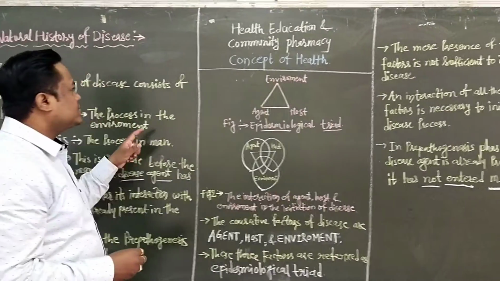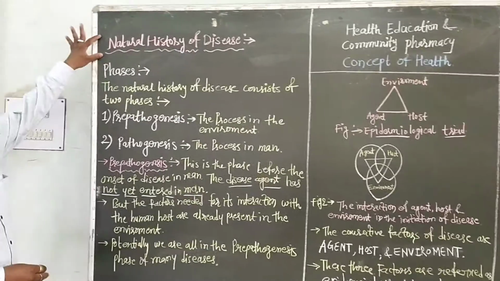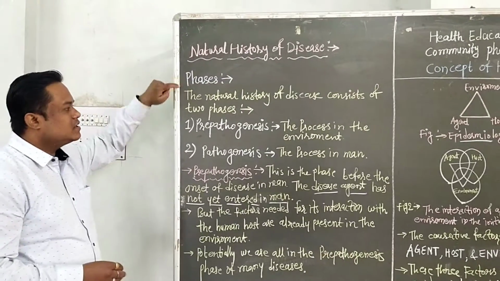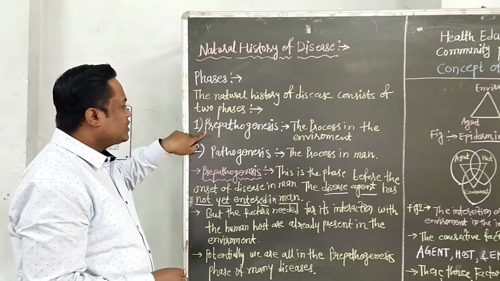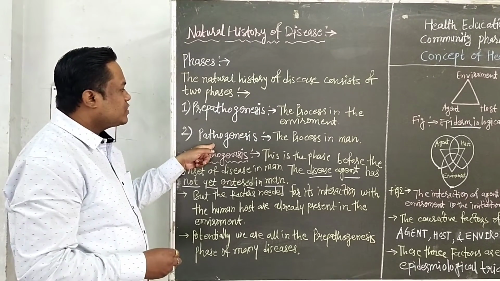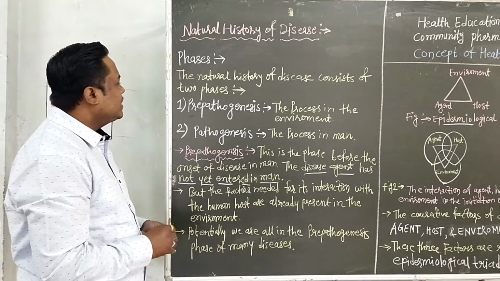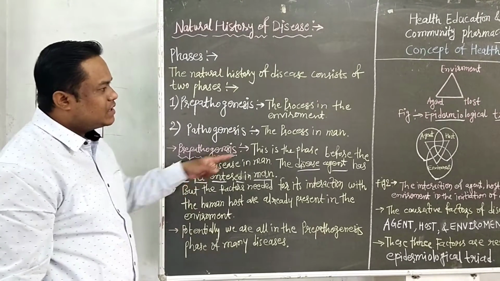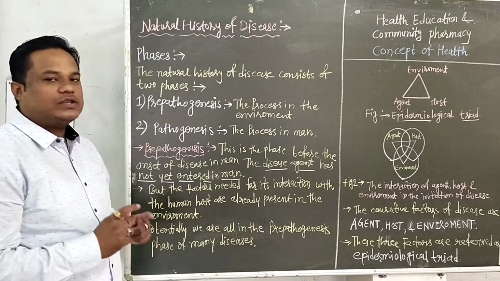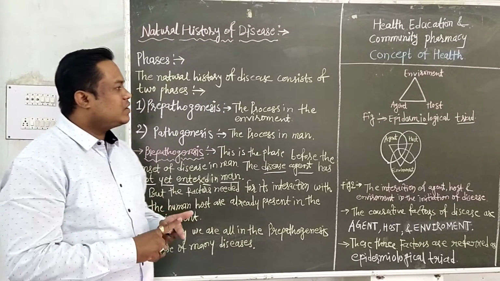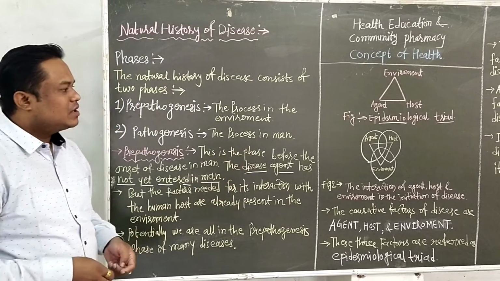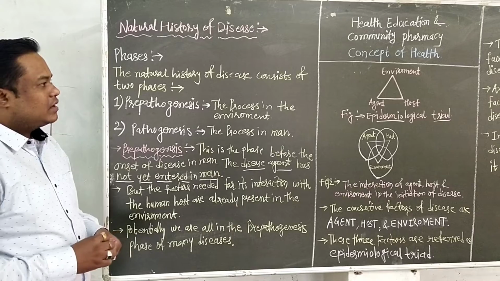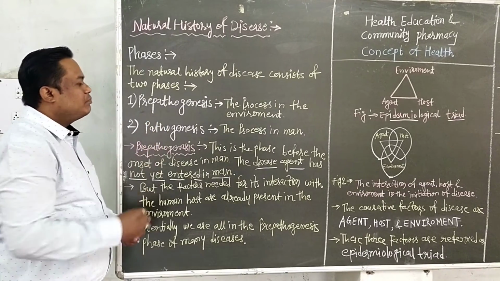In this lecture, the subtopic is natural history of disease. First we have the phases. There are two phases, the pre-pathogenesis phase and the pathogenesis phase. In this lecture we have seen details about the pre-pathogenesis phase. First we saw what the epidemiological triad is, meaning environment, agent and host. Then second we saw the interaction between these three causative factors and details about pre-pathogenesis.